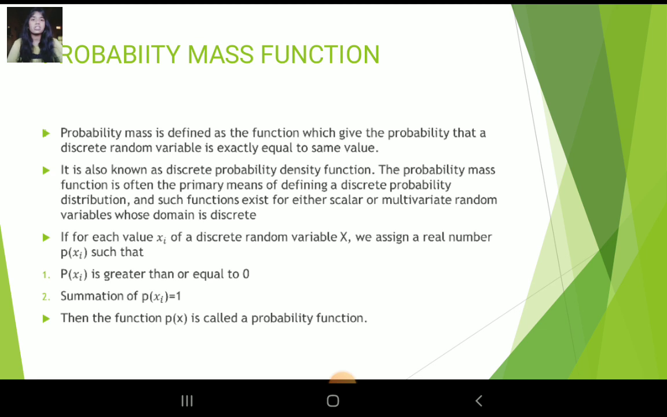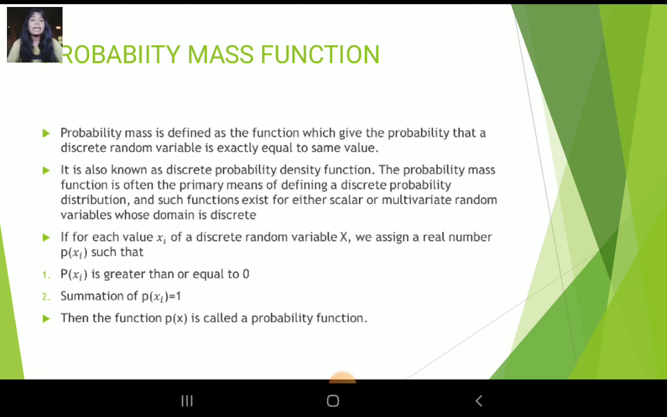Probability mass function. Probability mass function is defined as the function which gives the probability that a discrete random variable is exactly equal to some value. It is also known as discrete probability density function. The probability mass function is often the primary means of defining a discrete probability distribution, and such functions exist for either scalar or multivariate random variables whose domain is discrete.